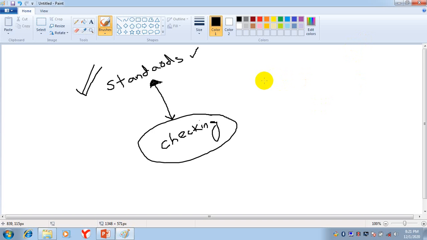Suppose this is the audit of 2018, one audit, and this is the audit in 2019.